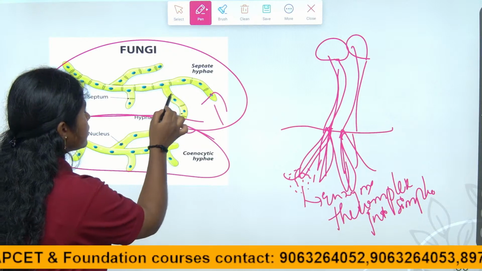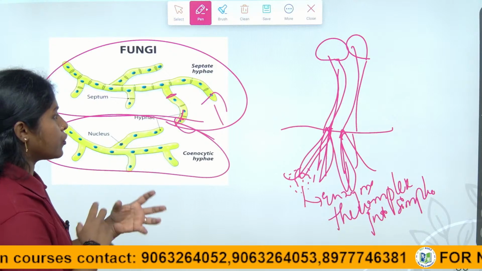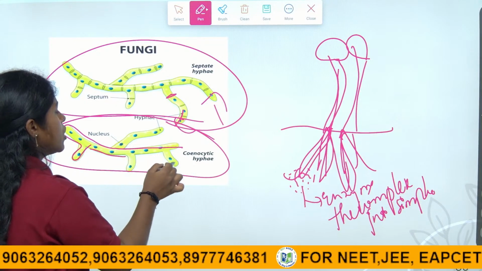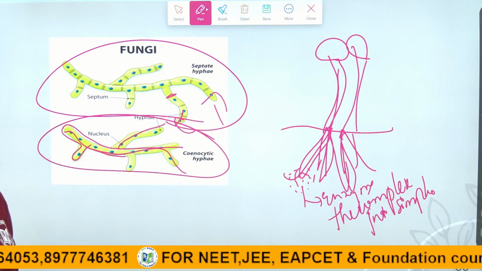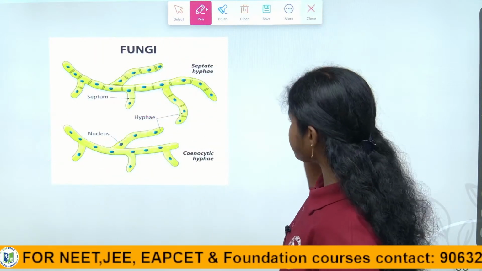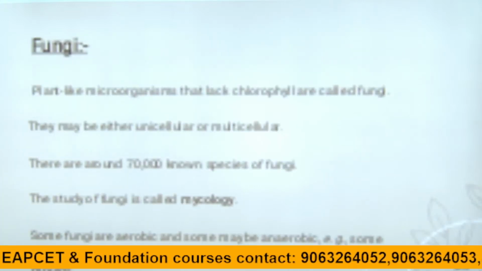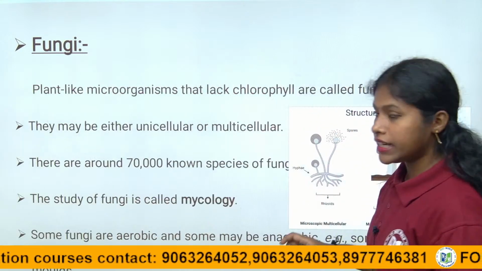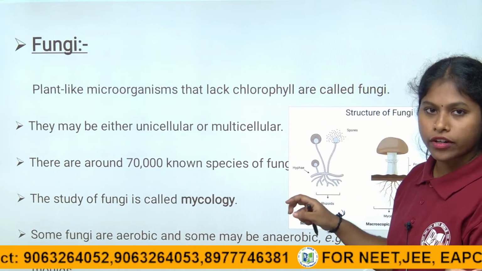Here the partitions are there, no? So here the exchange of substances, exchange of food, takes place. Here, see, there are no partitions. So it directly absorbs nutrients through this hyphae to the entire parts of the fungi. So this is about the septate and aseptate, children, and coming to its habitat and nutrition, we will discuss clearly here. See children, this is the hyphae, it may be septate or aseptate, it absorbs through this hyphae to the whole parts of the body of the fungi.